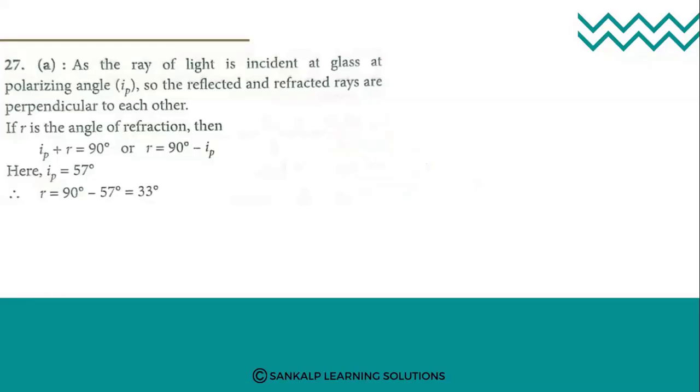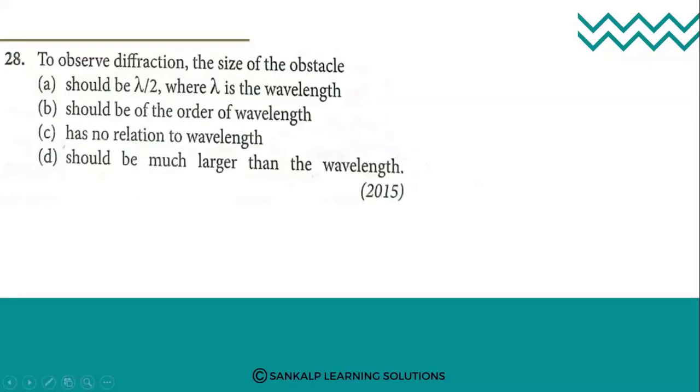Next question. To observe diffraction, the size of the obstacle. So here diffraction is nothing but the bending of light at the edges, which is called diffraction of light.